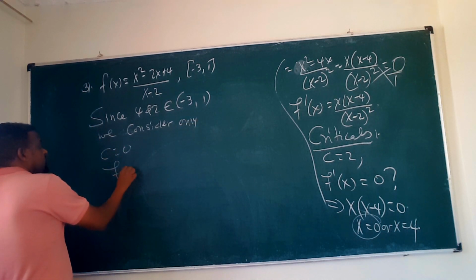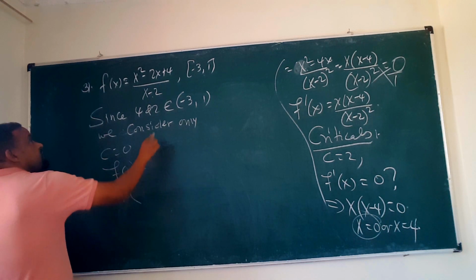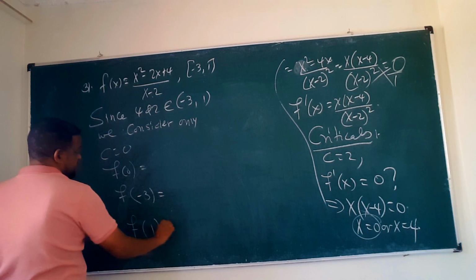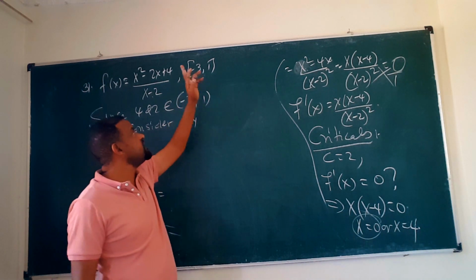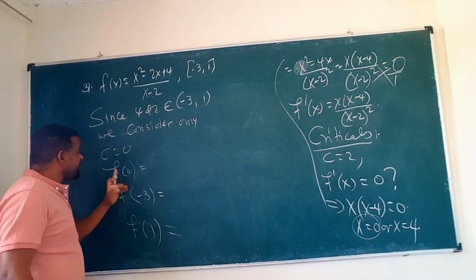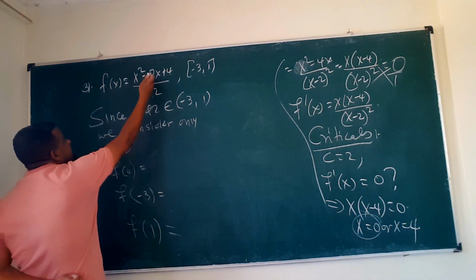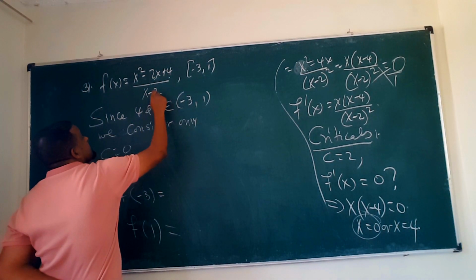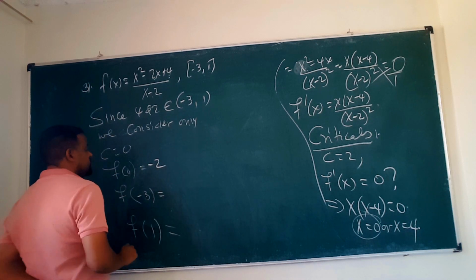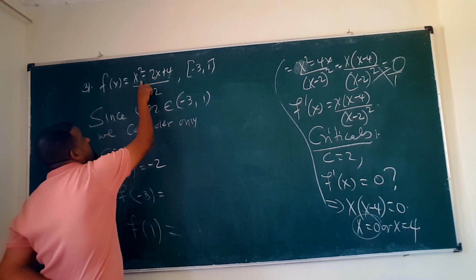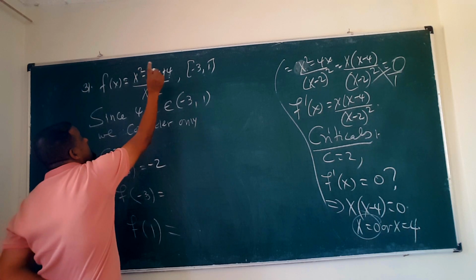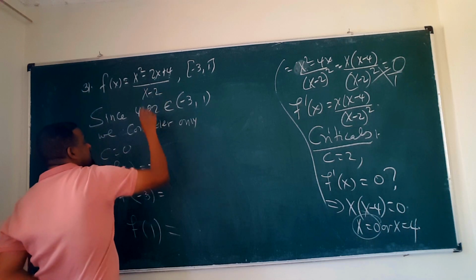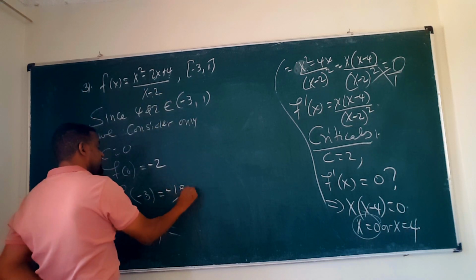So you need to check the values of f of 0, f of negative 3 and f of 1. At 0, the numerator is 4 and the denominator is negative 2, giving negative 2. At negative 3, the numerator is 9 plus 6 plus 4, which is 19, over negative 3 minus 2, which is negative 5, so negative 19 over 5.